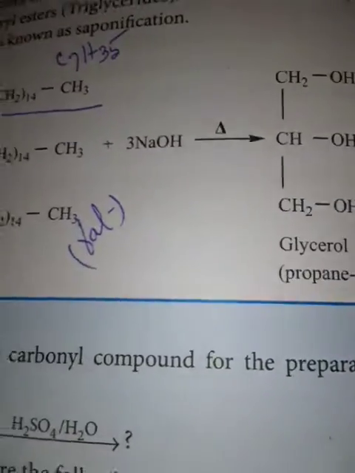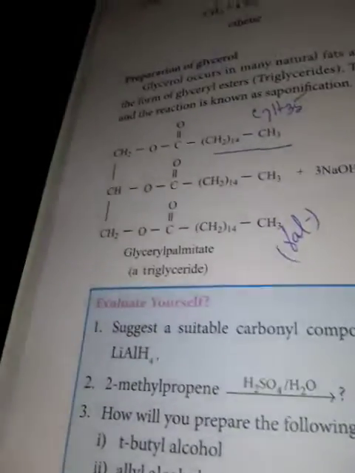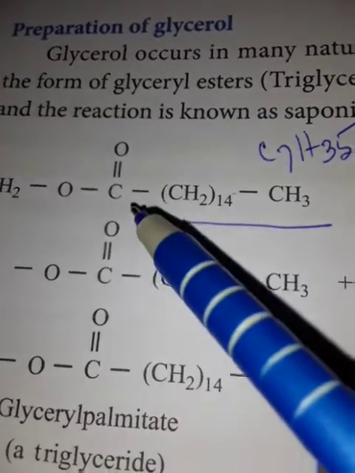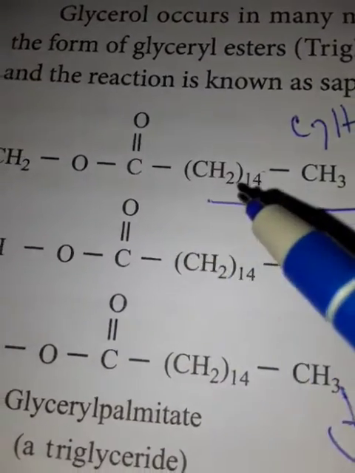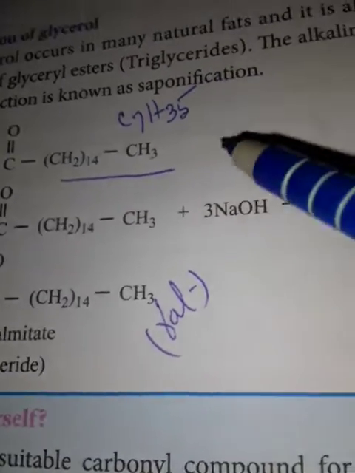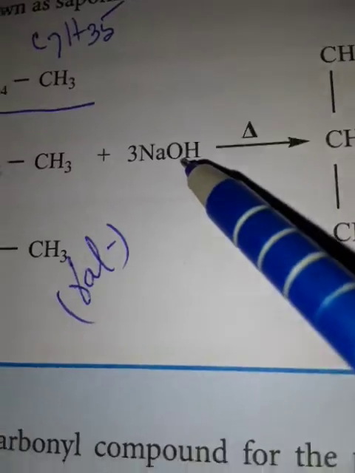Actually, usually soaps are made from animal fats or vegetable oils. They contain glyceryl esters of long chain fatty acids. Already we have learned this preparation. It is given in book page number 110. The preparation of glycerol. See here, this is the triglyceryl ester. The formula CH2OCO, that is CH2COO, CH2 14 times CH3. This is a triglyceryl ester with the 3 molecules of NaOH.